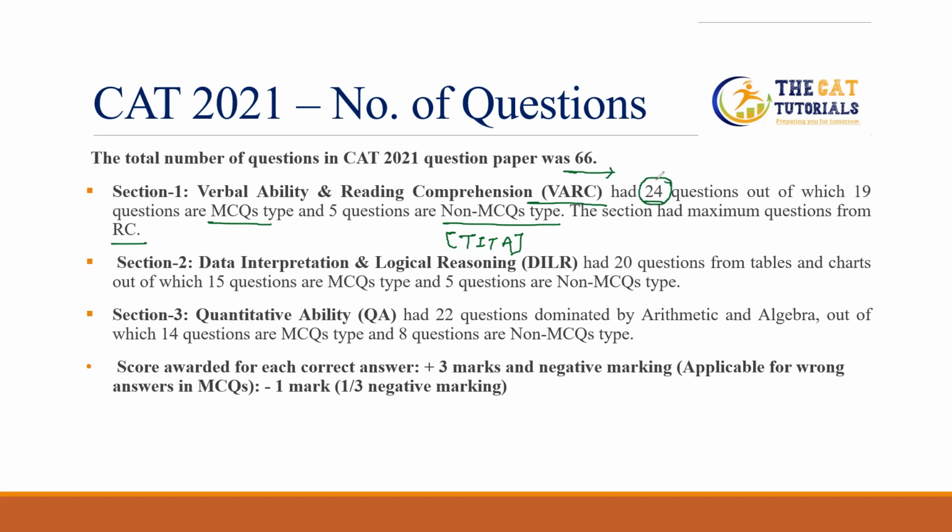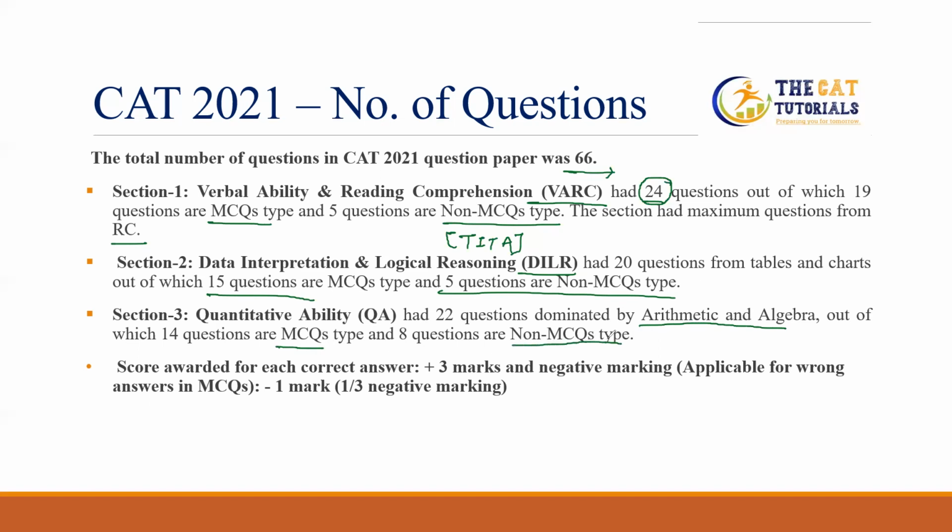Section 2, Data Interpretation and Logical Reasoning, DILR for short, had 20 questions based on tables and charts, out of which 15 were MCQ type and 5 were non-MCQ type. Section 3, Quantitative Ability, Quant for short, had 22 questions dominated by arithmetic and algebra, out of which 14 were MCQ type and 8 were non-MCQ type.